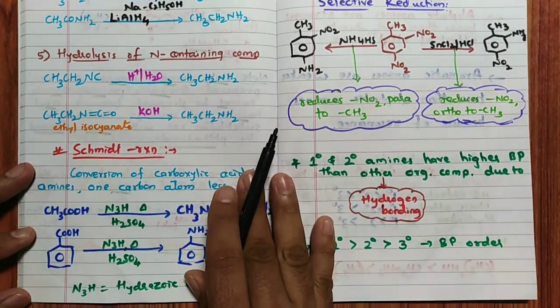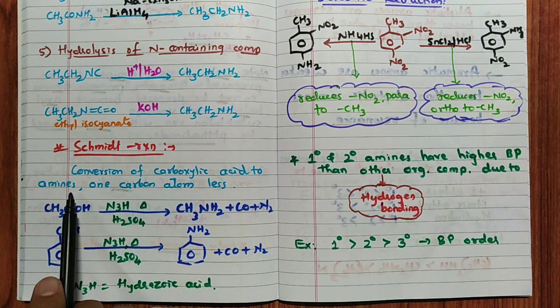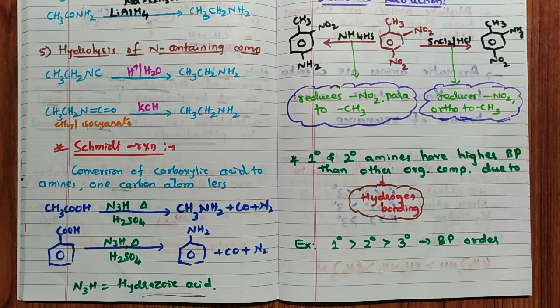But remember this important reaction, at least from the NEET point of view, Schmidt reaction. In this case, conversion of carboxylic acid into amines by using hydrazoic acid as a reagent in presence of sulfuric acid. This is descending in the series, because you get a product with one carbon atom less than the reactant. For example, acetic acid gives methanamine, benzoic acid gives aniline. CO2 plus N2 is the byproduct. Very important, Schmidt reaction, a named reaction. N3H means hydrazoic acid. Remember that.